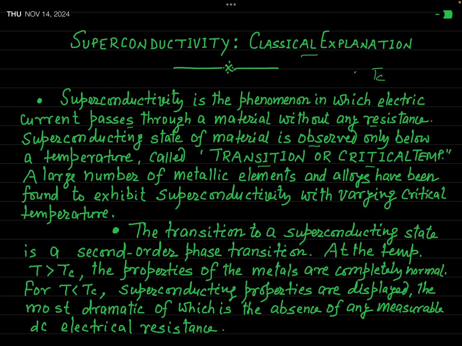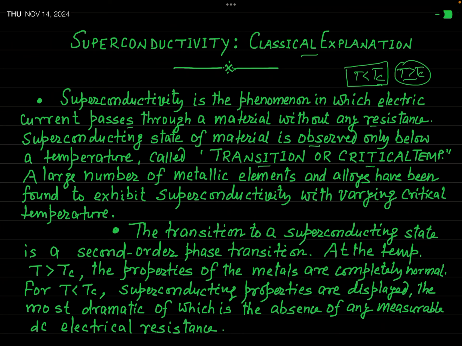When the temperature of the material is less than Tc, the material behaves like a superconductor. But when the temperature of the same material is greater than Tc, the material is completely in its normal state. No superconducting behavior is found when temperature is greater than Tc.